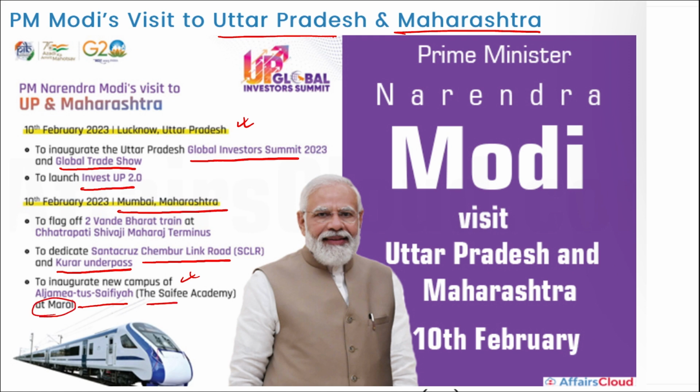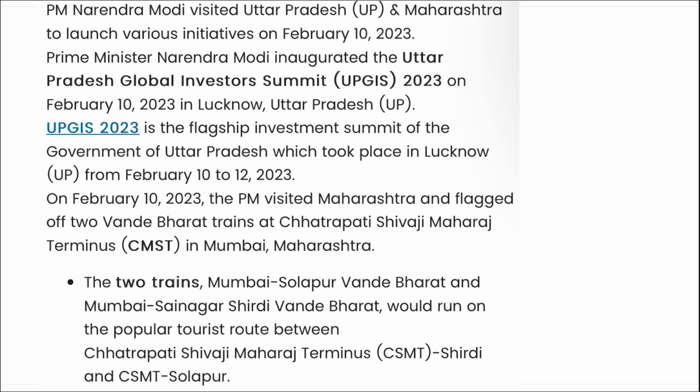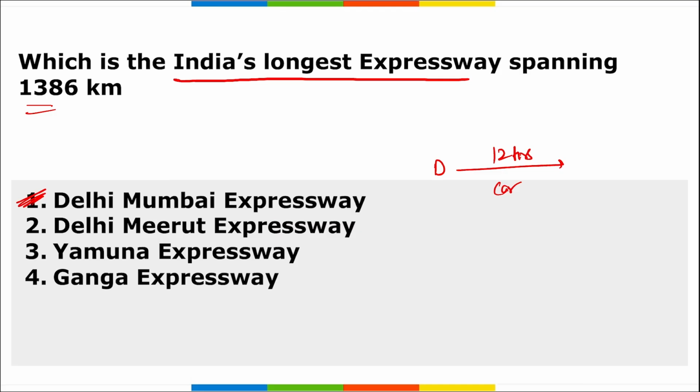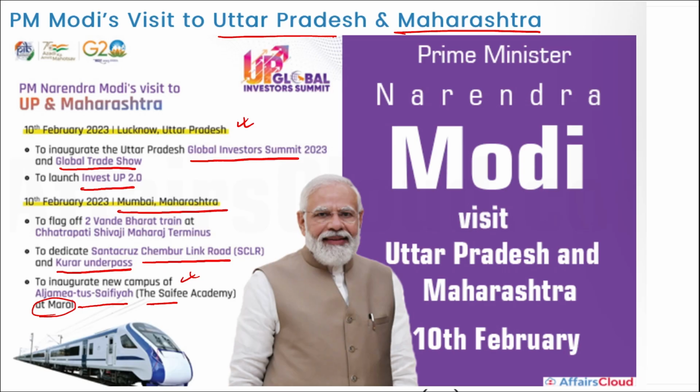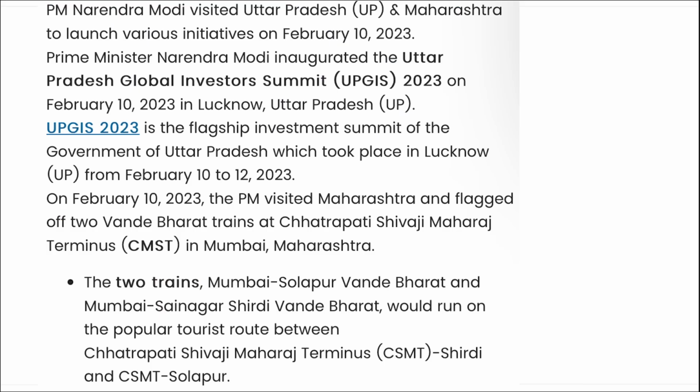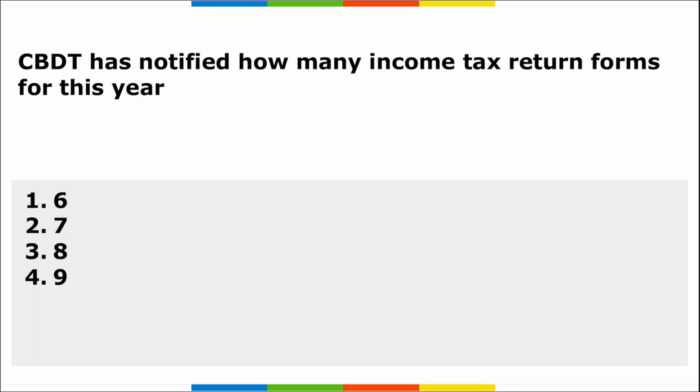All right, and if we talk about the Delhi Mumbai Expressway, remember this will be 1386 kilometers long. And if we talk about UP, the Global Investor Summit was inaugurated by Prime Minister Narendra Modi in Lucknow, UP. So these are some of the important takeaways from the visit of Prime Minister Narendra Modi.